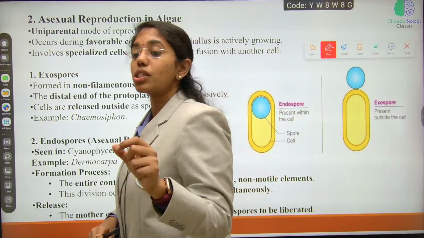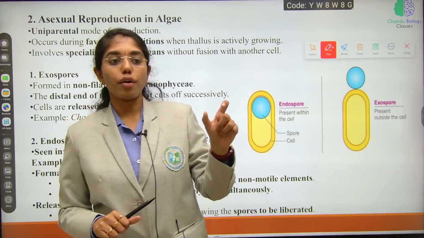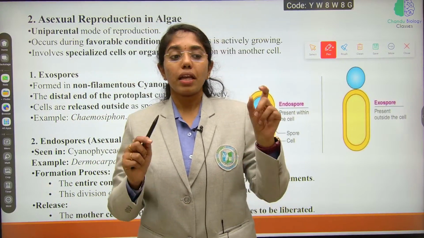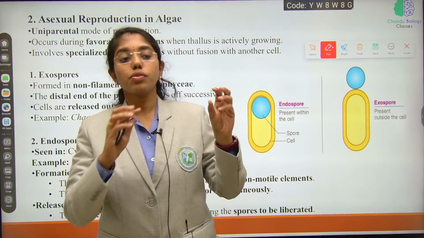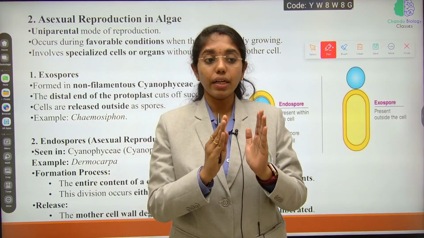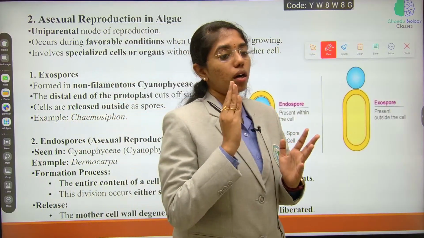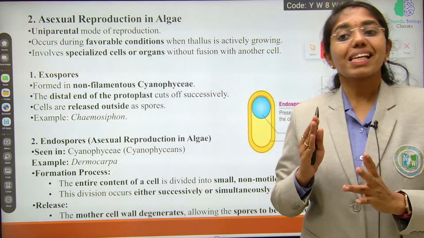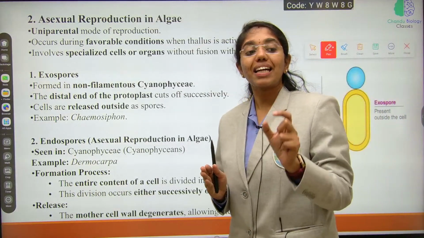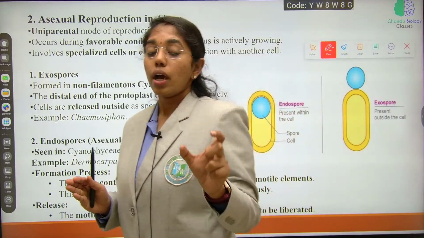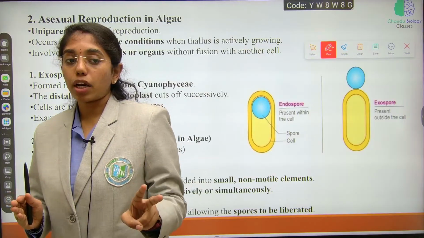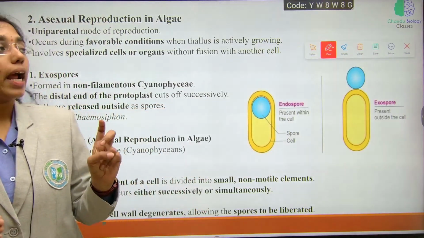Vegetative reproduction is directly from the thallus of the algae. Any part of the thallus will detach from the parent and that gives rise to a new individual. That is vegetative reproduction. Whereas asexual reproduction, if you see, is purely by spores. Both types of spores you will come across, the exospores and endospores.